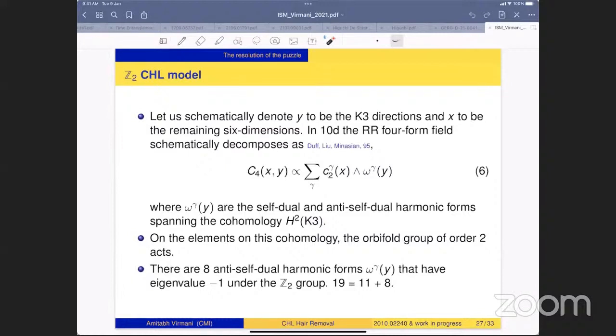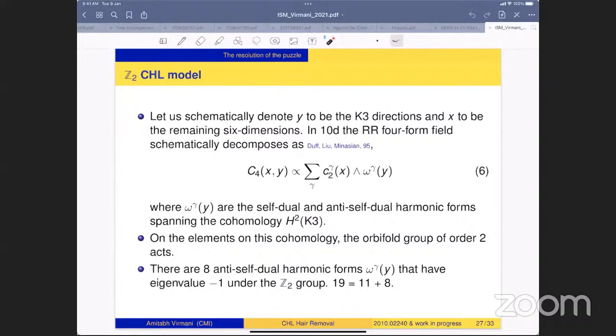On the elements of the K3 cohomology, on the self-dual and anti-self-dual harmonic forms, the orbifold group will act. So let's consider the Z2 CHL model, the simplest case, where the orbifold group of order 2 will act on these quantities.